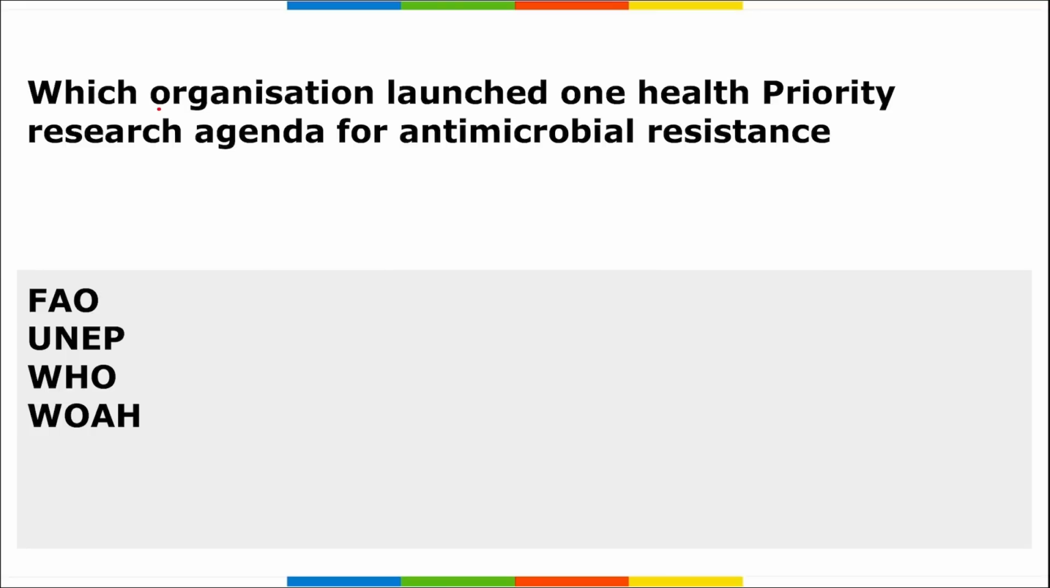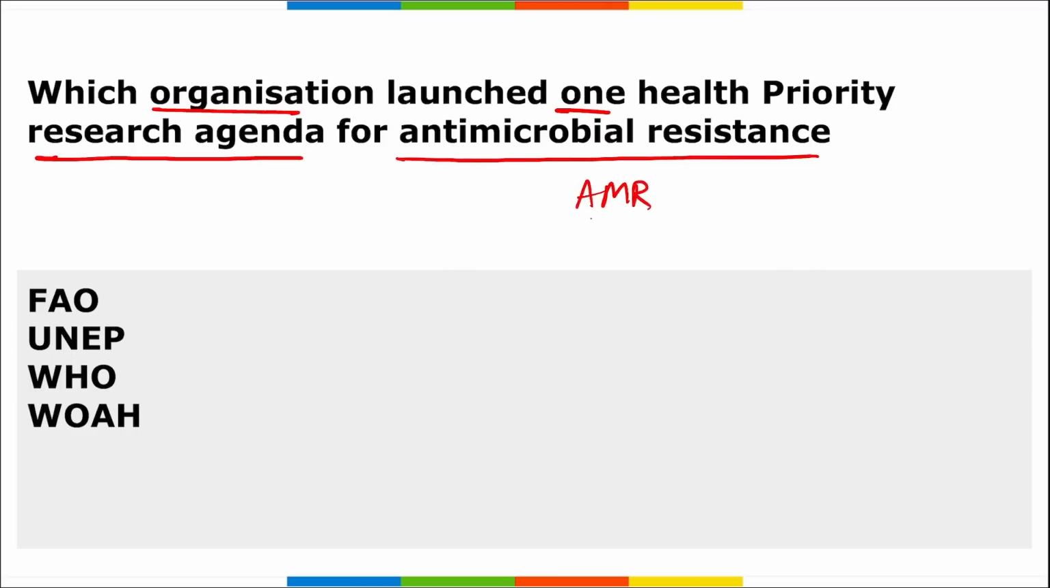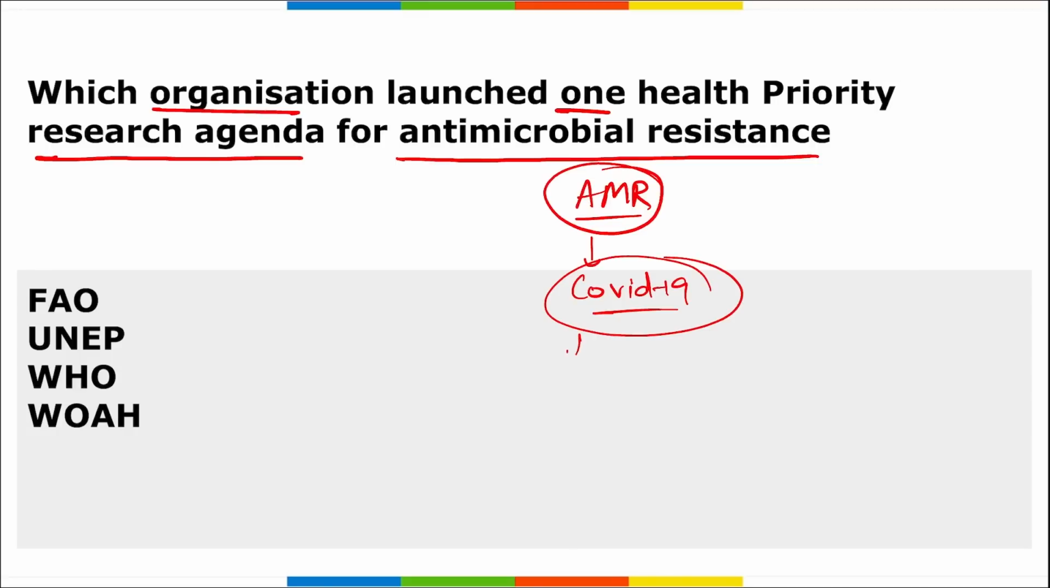Next. Which organization launched One Health Priority Research Agenda for Antimicrobial Resistance? This antimicrobial resistance will be marked as AMR. What is this antimicrobial resistance? See, during COVID, we will take the example of COVID-19, right? During COVID-19, it was very difficult for the scientists and researchers and all the professionals to come up with a vaccine, right? The reason for that was because COVID-19 was continuously changing, right? It was adapting to our body, and